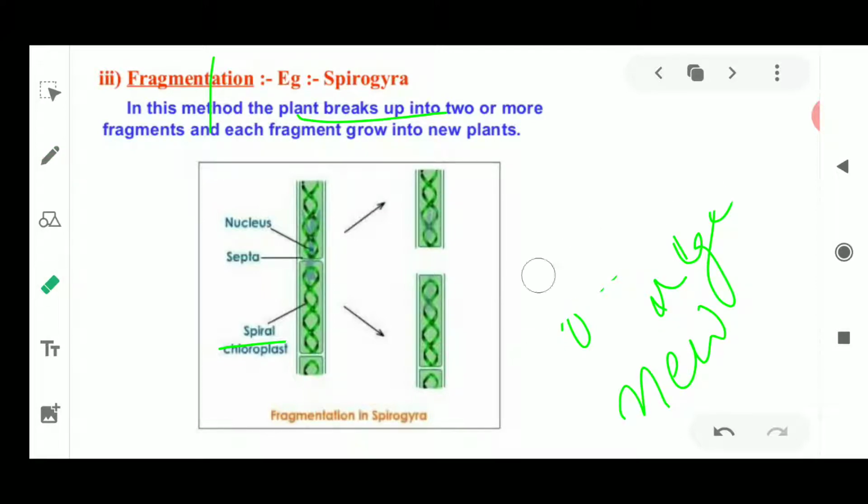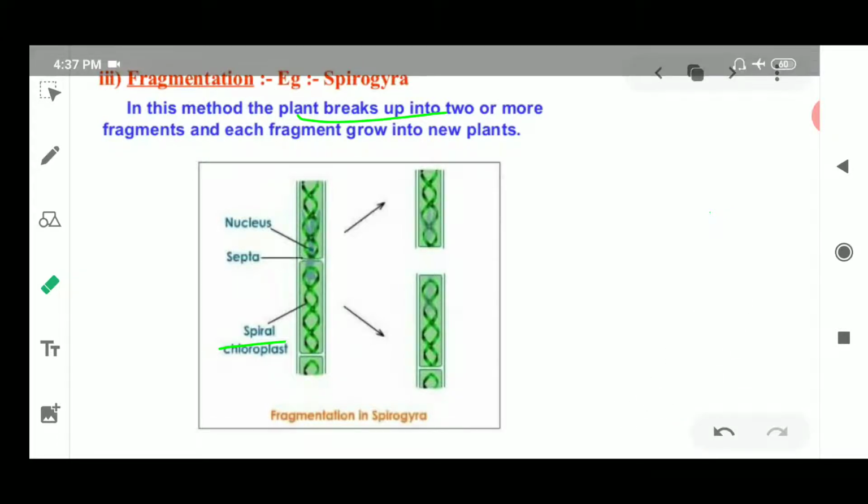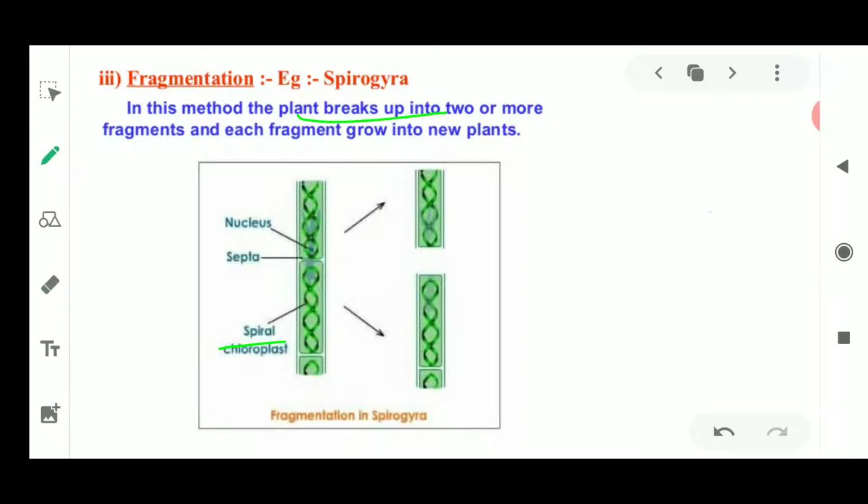Now how is this being done? As it is a process of asexual mode of reproduction, here no seeds are required. That is why in this method the plant is going to be broken up. It breaks into two or more fragments. Fragments means small pieces, and each fragment is going to grow into a new plant. As you can see here, this algae is known as Spirogyra. This takes place in Spirogyra.